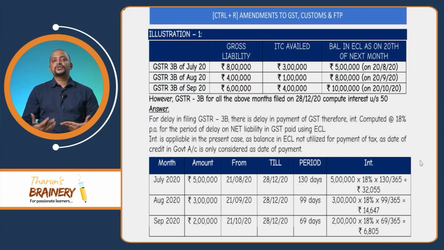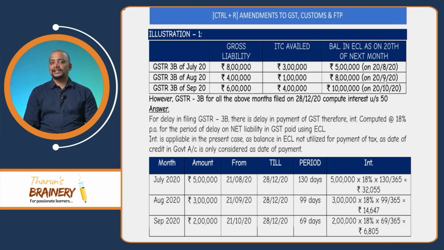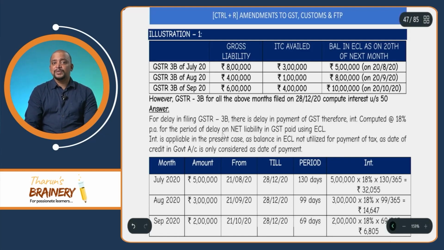Now let's see some illustrations on computation of interest. Illustration number 1: gross liability for July 2020 is 8 lakhs and ITC availed in that month is 3 lakhs, and therefore the net liability is 5 lakhs, and that 5 lakhs has been deposited in the electronic cash ledger on the due date of filing GSTR 3B, that is 20th August. But the mistake this person made is that he did not file the 3B, he just deposited that 5 lakhs into his cash ledger, but he filed the 3B for all these 3 months on 28/12/2020.